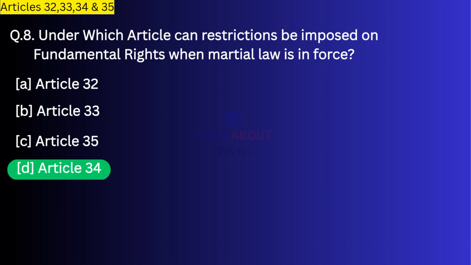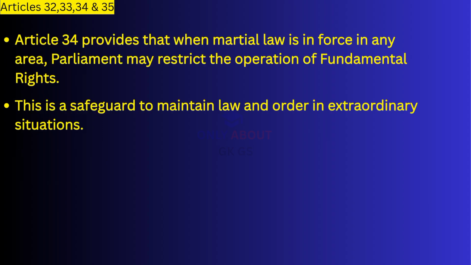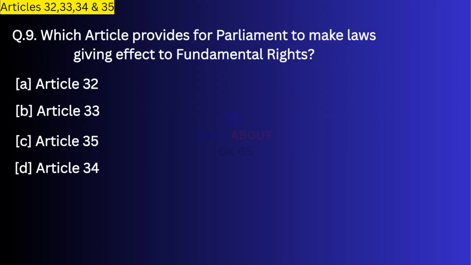Next question. Under which article can restrictions be imposed on fundamental rights when martial law is in force? Correct answer, Article 34. Article 34 provides that when martial law is in force in any area, Parliament may restrict the operation of fundamental rights. This is a safeguard to maintain law and order in extraordinary situations.